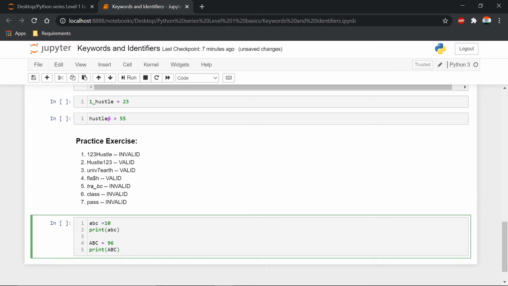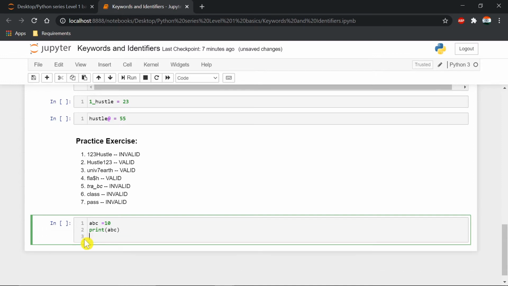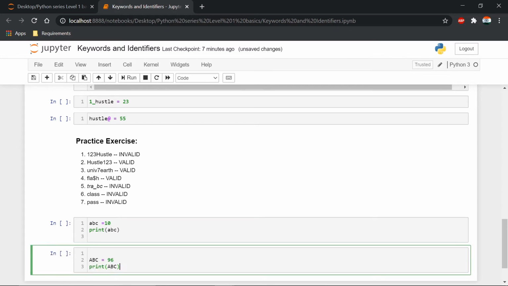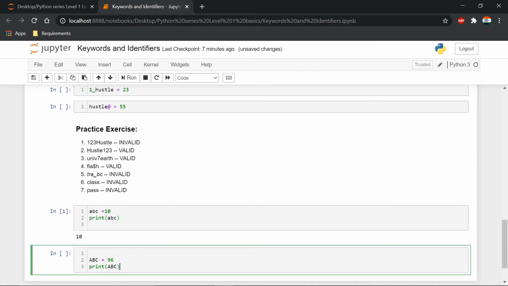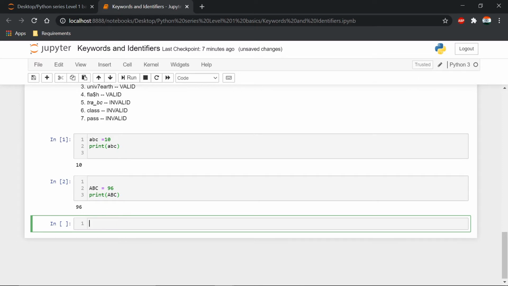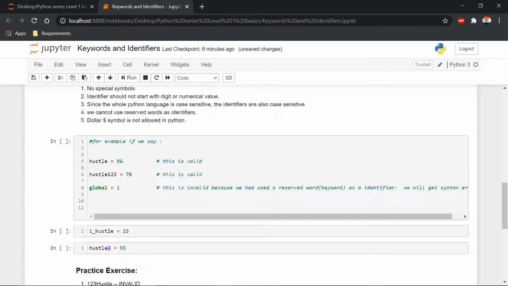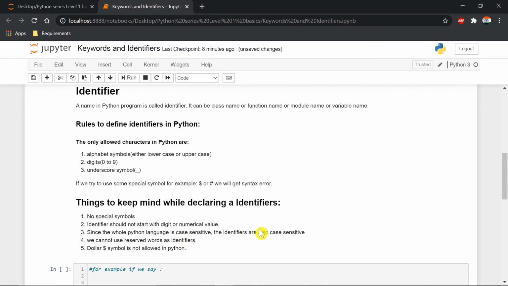Let me take this into another cell to avoid confusion. Now I'm printing both. So that's what is said: Python is case sensitive. Even though abc and ABC look the same, they are case sensitive. The value assigned to small abc is 10, and the value assigned to capital ABC is 96. Remember, it is case sensitive.